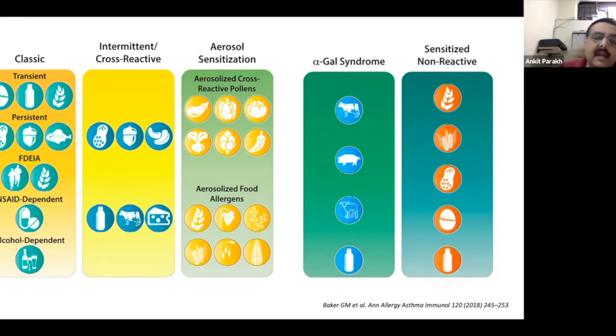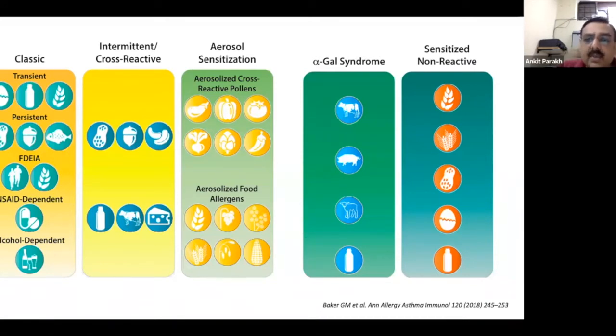So, for example, a child who's allergic to milk enters Costa Coffee, and the child suddenly develops anaphylaxis without even having a sip of the coffee. Because there are particles of milk in the air, when they make coffee, they froth the milk, and there are a lot of incidents reported that the child develops anaphylaxis because the child actually inhales some particles of milk. So this is also a well described entity.